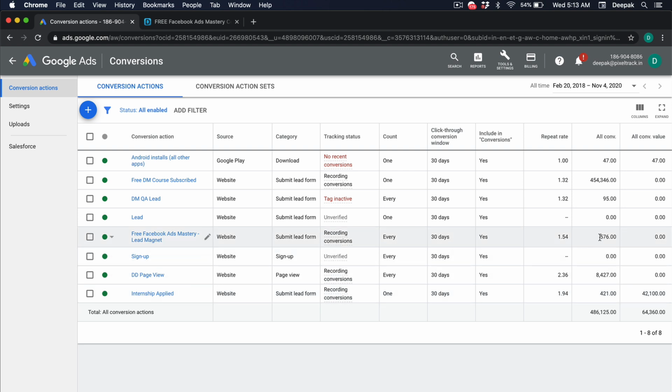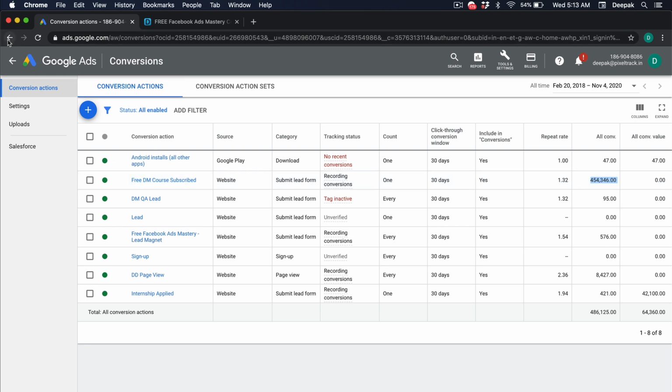So 576 conversions have been recorded with this particular thing. And here you can see that I have also added DD page view as one of the conversions. So we have 8,427 conversions recorded so far, and we have 4,54,000 people recorded so far for the free DM course subscribed.